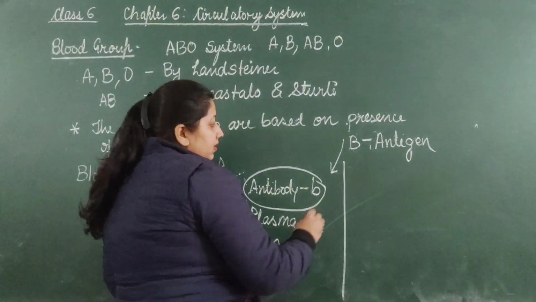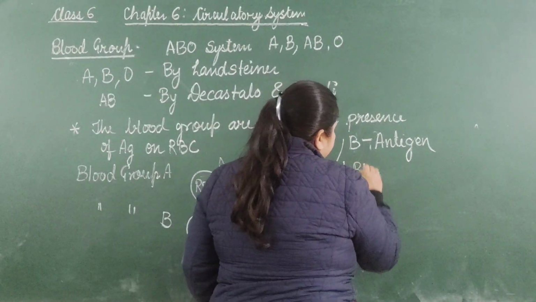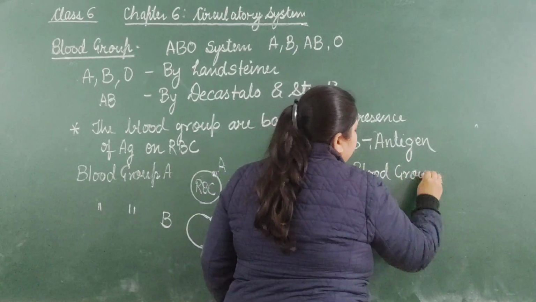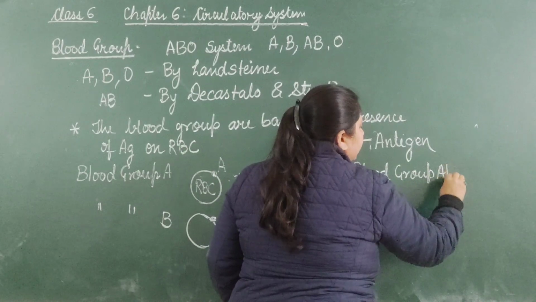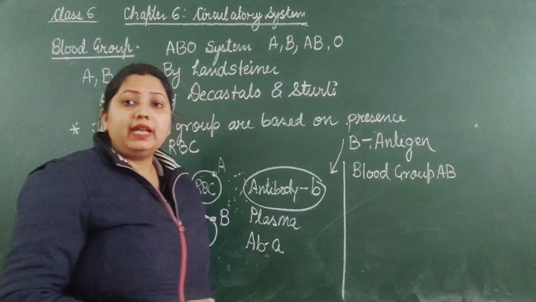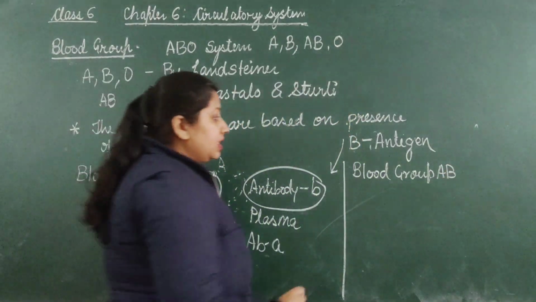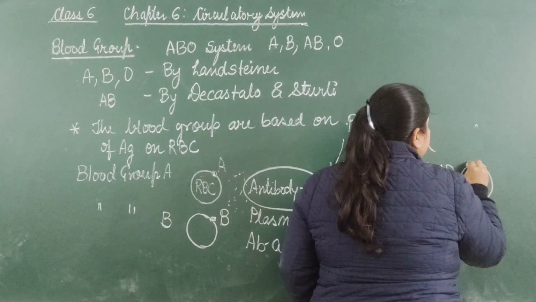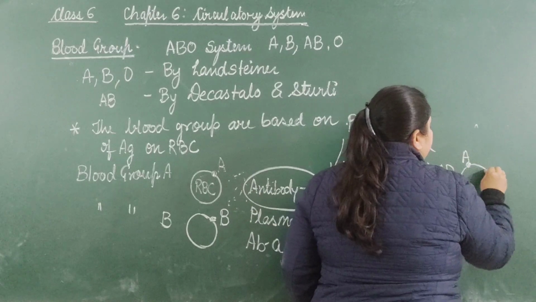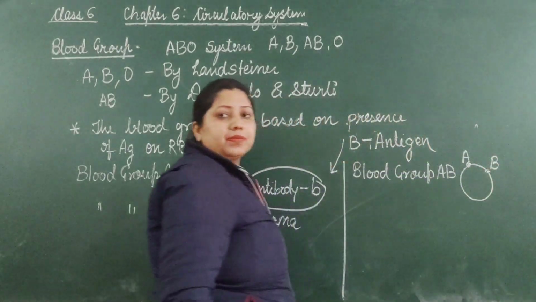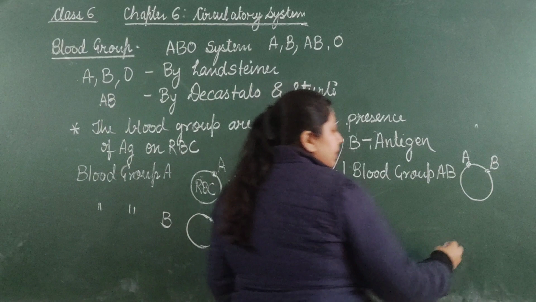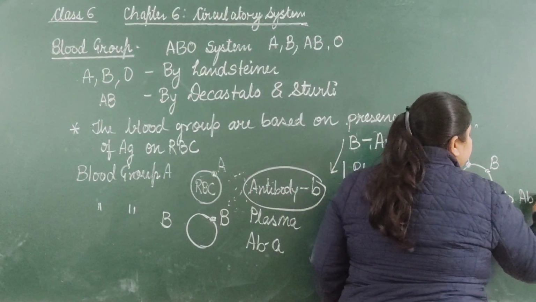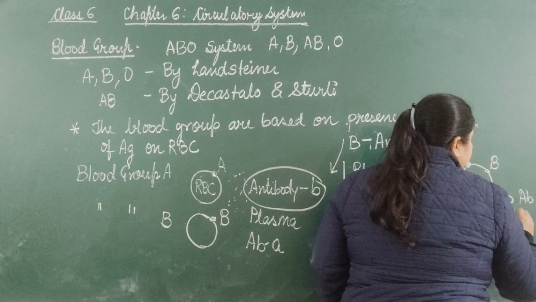In the case of the third one, blood group AB, both antigen A and antigen B are found on the surface of the RBC. This is the RBC surface, this is antigen A and antigen B. But no antibody is present in the plasma.